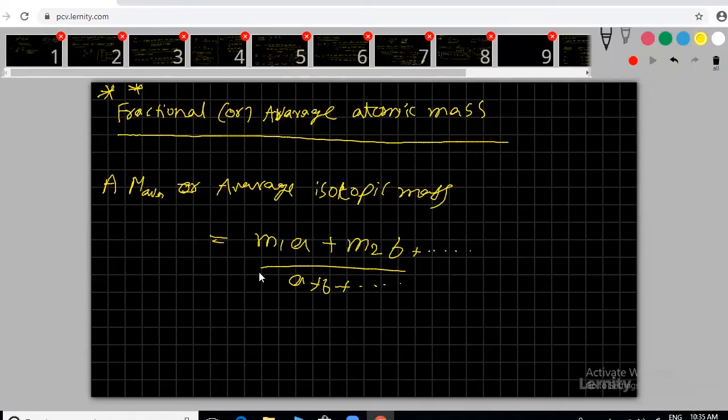Here m1 and m2 are the isotopic masses, the masses of isotopes. M1, M2 are the masses of isotopes. Clear?